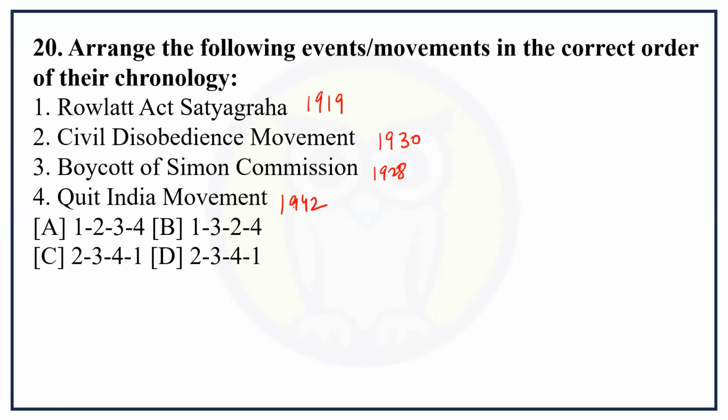So the chronological order is first the Rowlatt Act, then 1928 boycott of Simon Commission, then 1930 Civil Disobedience Movement, and last Quit India Movement. 1324, so option B is the correct answer.